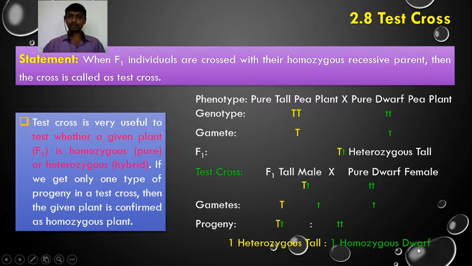So different progeny, different characters, have been obtained in the F2 generation. So we say the F1 is heterozygous. If we get only one type of individuals in the F2 generation, then we say that the F1 is homozygous. In this example, F1 is heterozygous.